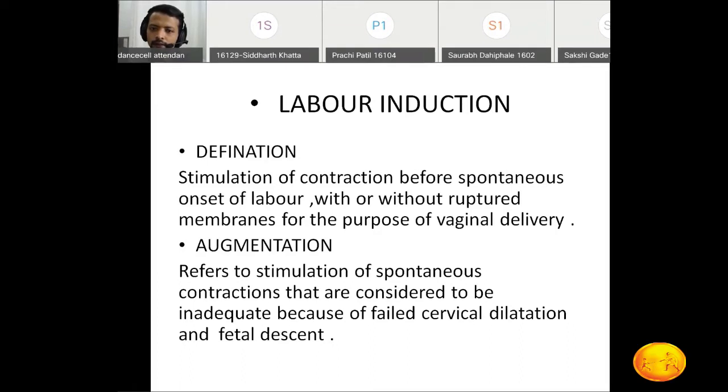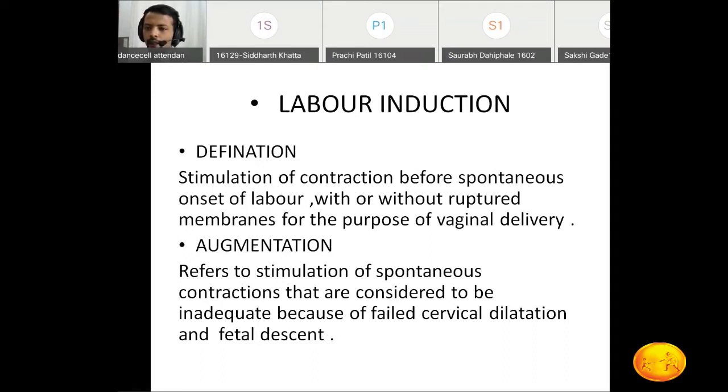Suppose a patient is there. She is around 40 weeks pregnant. She comes to you in the OPD. And that patient says, I am not having any kind of pain or contraction. In that patient, if we are planning for any procedure, that can be a medical method, a surgical method, or a combined method, depending upon the examination.